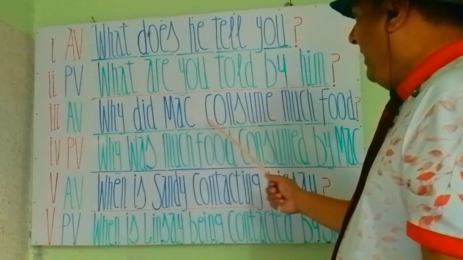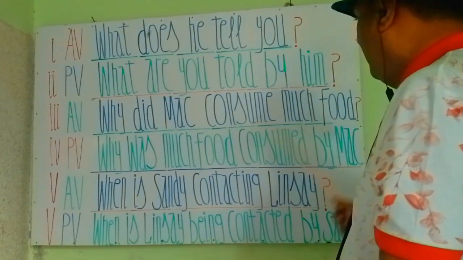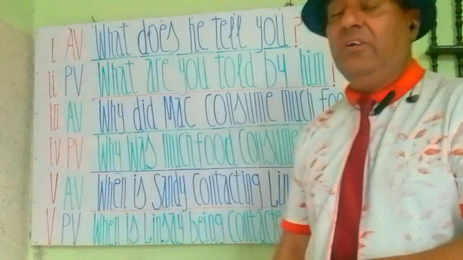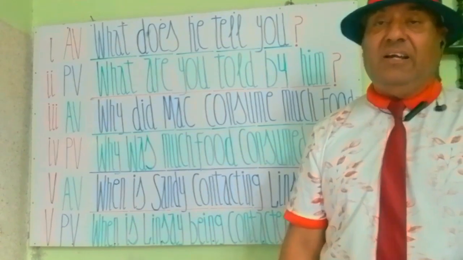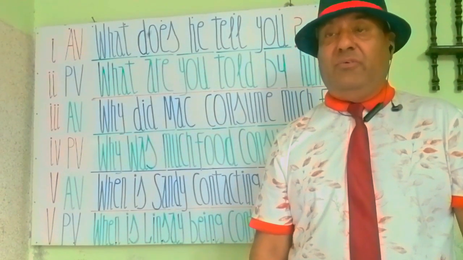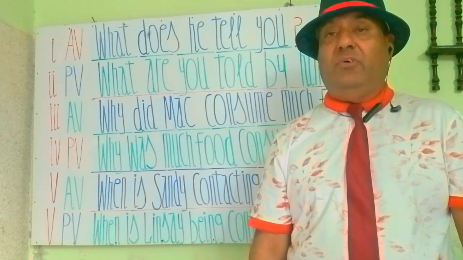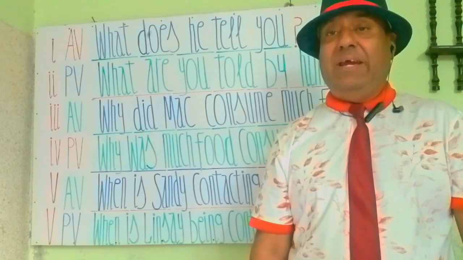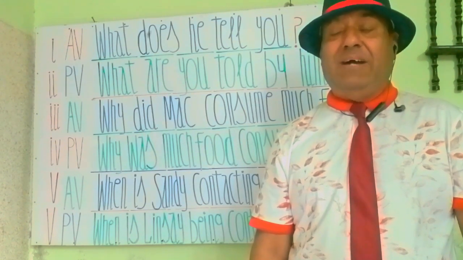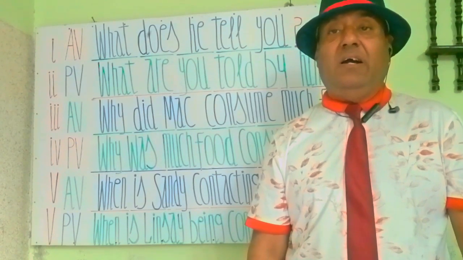Why did Mac consume much food? मैक ने ज़्यादा खाना क्यों खाया? Consume means to use a big quantity of something. So why did Mac consume much food?